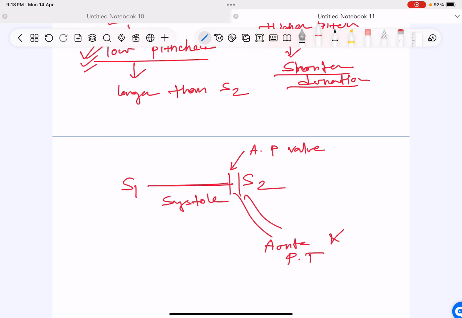So between S1 to S2 is the systole. And with S2, these aortic and pulmonary valves close. So now from S2, you have diastole.